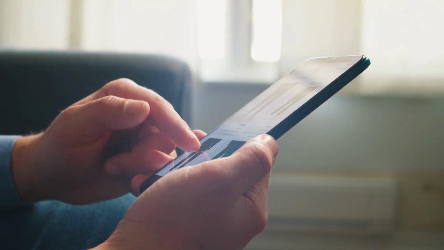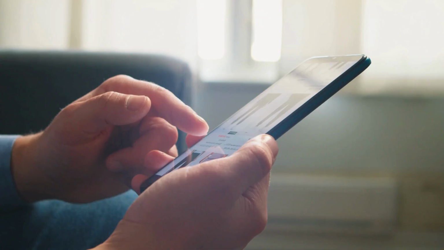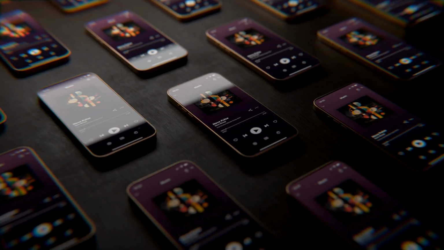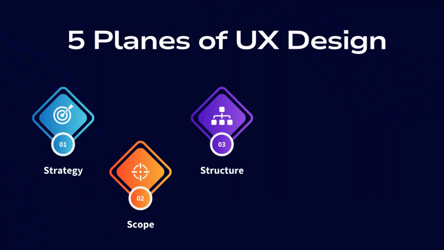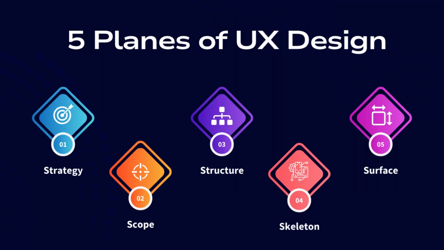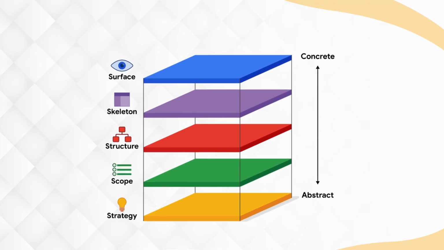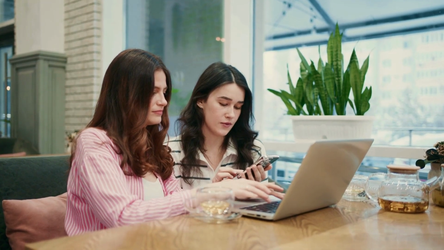How great user experiences are built? It all starts with 5 simple layers. In this video, let me break down the 5 planes of UX design in just 5 minutes. Strategy, scope, structure, skeleton, and surface. Think of these as layers in a cake. Each one builds on the other to create an amazing user experience.